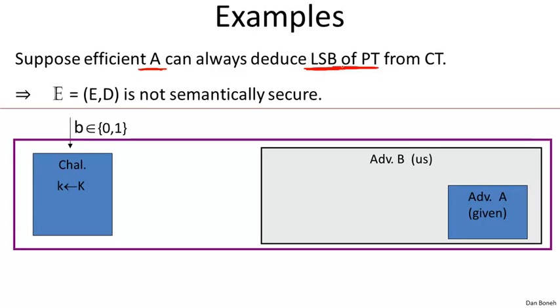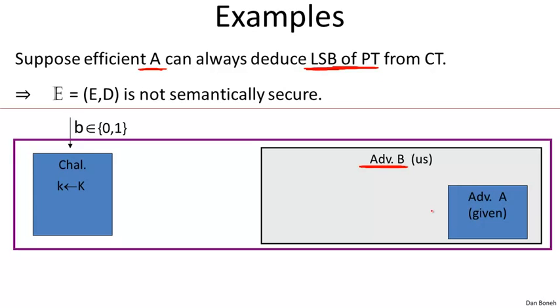Okay, so let's see, why is the system not semantically secure? Well, what we're going to do is use our adversary, who's able to learn the least significant bit, to break semantic security. We're going to use him to distinguish experiment 0 from experiment 1. Okay, so here's what we're going to do. We're going to build algorithm B, and this algorithm B is going to use algorithm A in its belly.